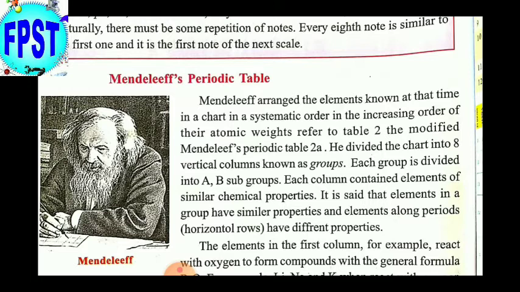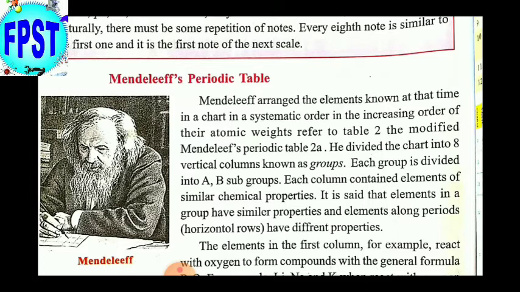But 25 years before J.J. Thomson's discovery, Mendeleev proposed the law to classify the elements.